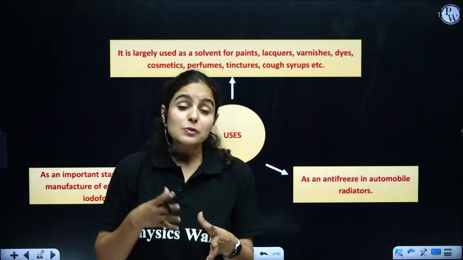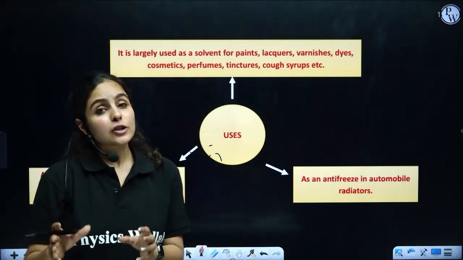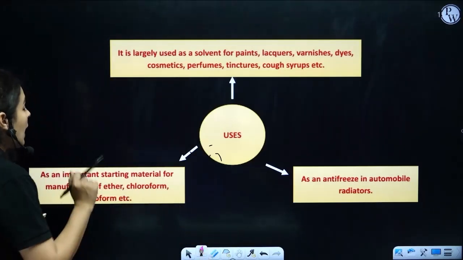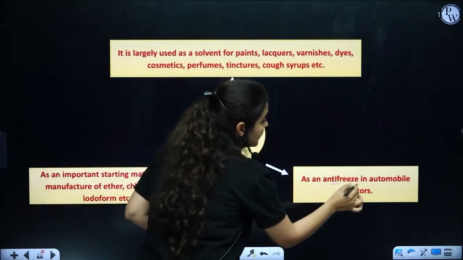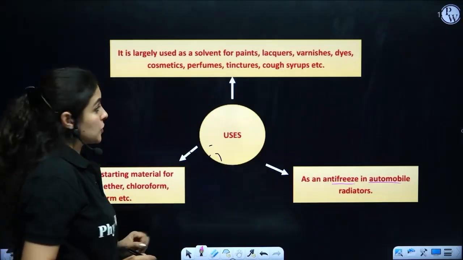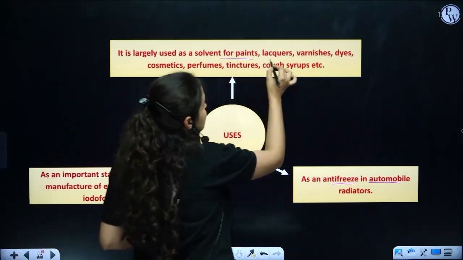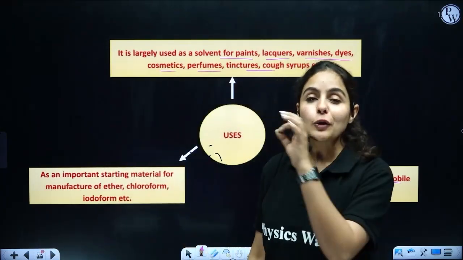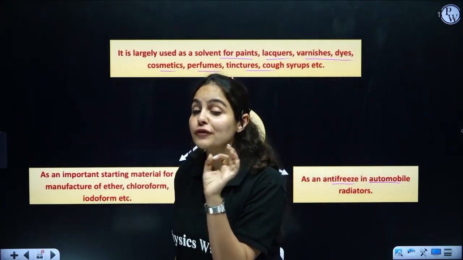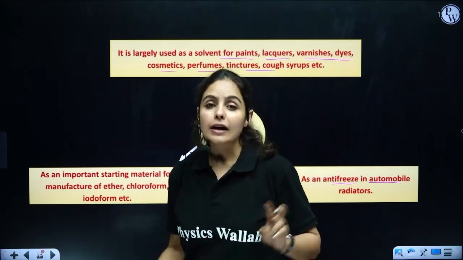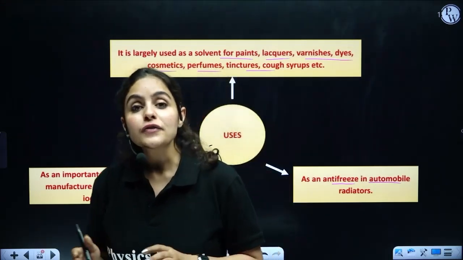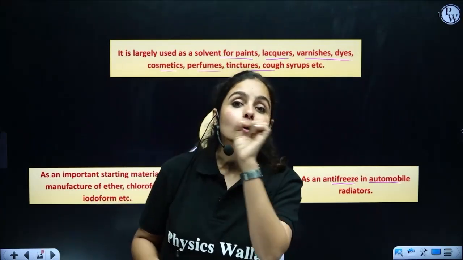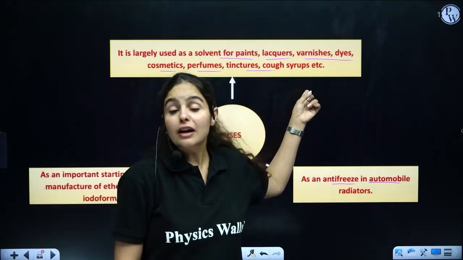Now what are its major uses? Guys, alcohol is not only used for industrial or commercial purposes, but it is also used as an antifreeze in automobile radiators. Not only that, it is also used in paints, lacquers, varnishes, dyes, cosmetics, perfumes, tinctures. If you remember, you learned about tincture of iodine in grade 9 under solute and solvent. Tincture of iodine has iodine as a solute and alcohol as a solvent, as well as cough syrups.